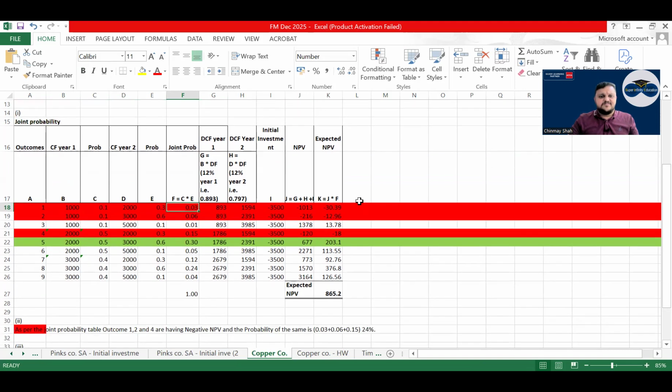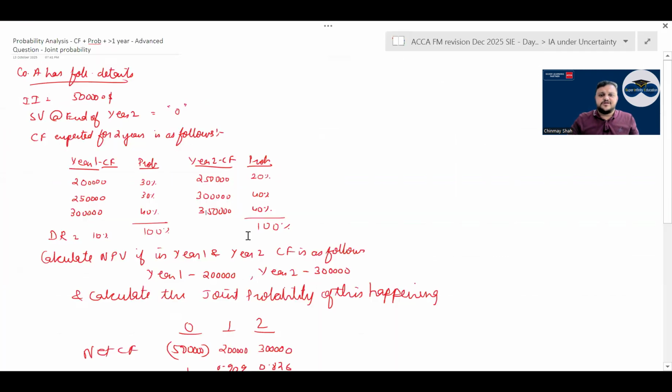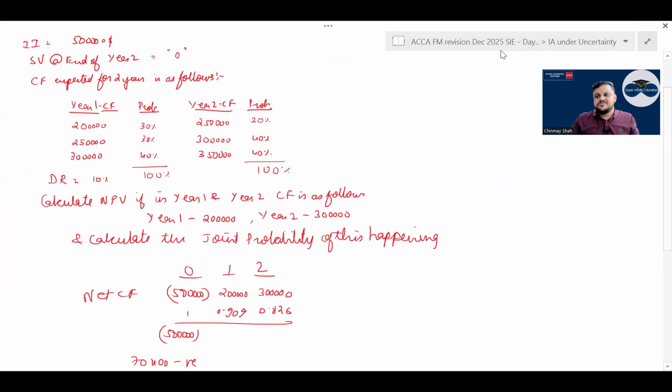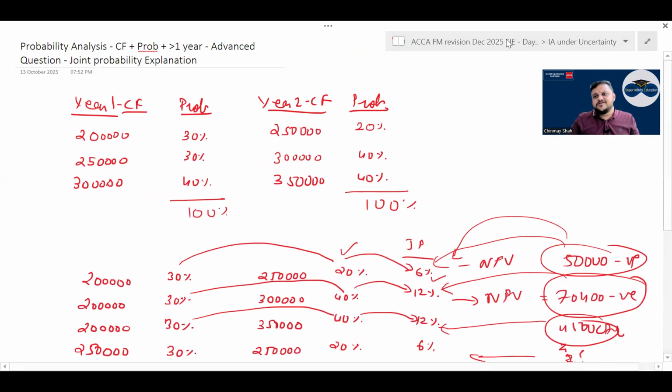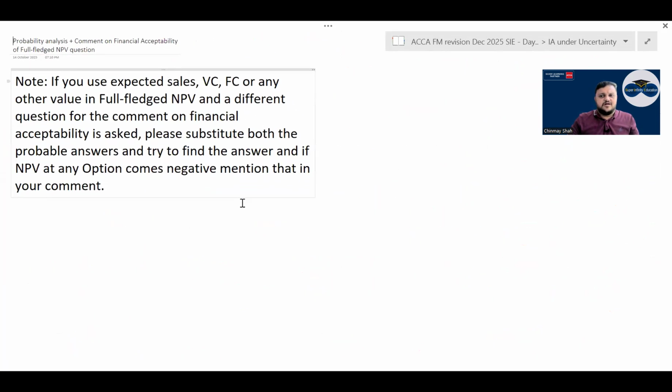The answer given here is quite straightforward. If you look at the question, try to figure it out. You will be able to easily calculate it. Correct? Have a look. They could probably ask you what? Comment. Have a look. One minute.